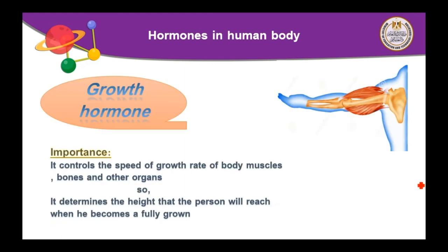Now we will talk about the very important hormone which is secreted by the pituitary gland, growth hormone. What is the importance of growth hormone? As you see in the picture, it controls the speed of growth rate of the body muscles, bones, and the other organs to increase the volume of the bones inside our body. So it determines the height that the person will reach when he becomes fully grown. What is the function of growth hormone? Controls the speed of growth rate of the body muscles, bones, and the other organs.